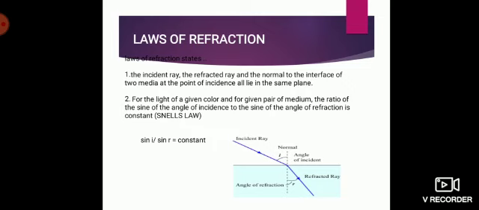Now read this law carefully, you will understand it better. For light of a given color and for a given pair of media, the ratio of the sine of the angle of incidence to the sine of the angle of refraction is a constant, and this is also called Snell's law. The other name given to this law is Snell's law. Next, refractive index. I said sin i / sin r is a constant, and that constant is called the refractive index.